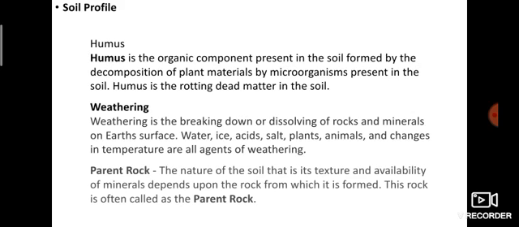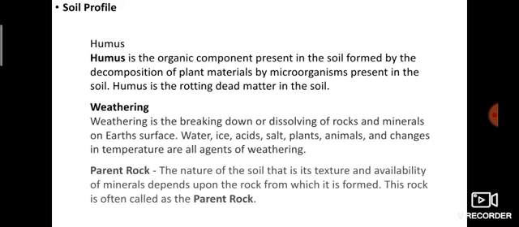Firstly, humus. What is humus? Humus is the organic component present in the soil, formed by the decomposition of plant materials by microorganisms present in the soil. That layer is called humus. Which means humus is the rotting dead matter in the soil. What is humus?